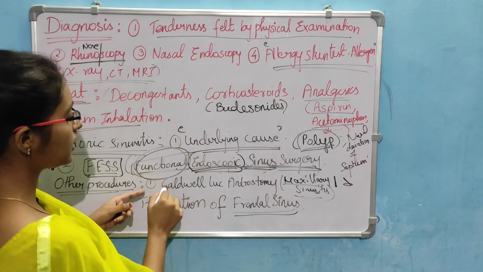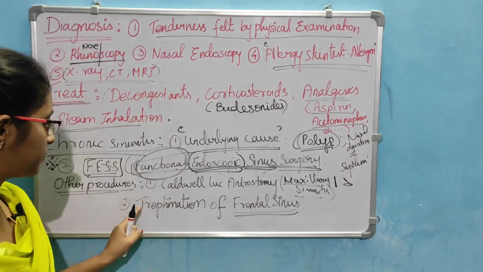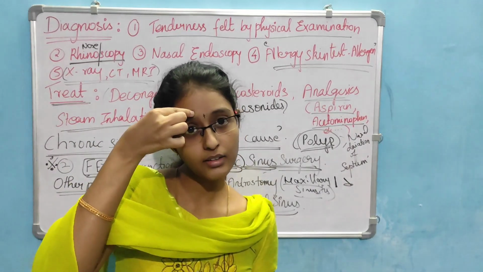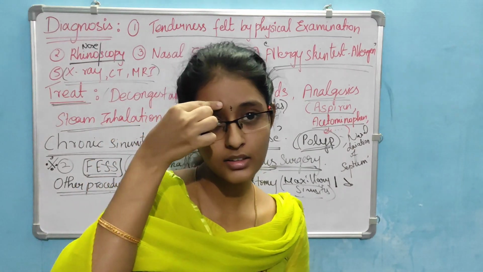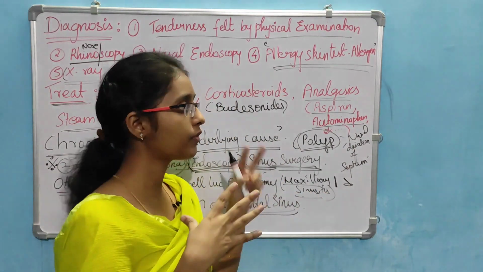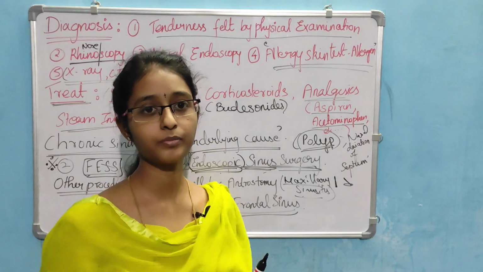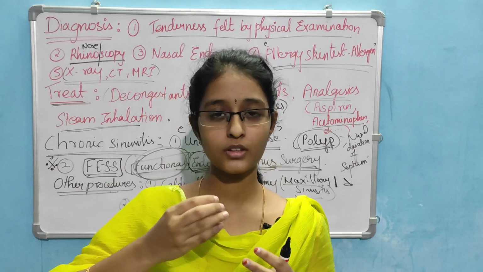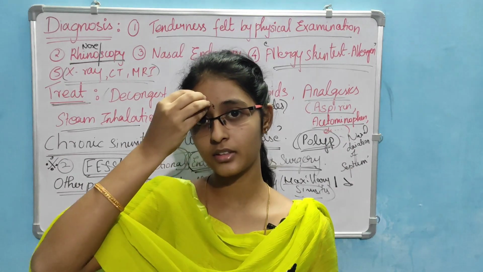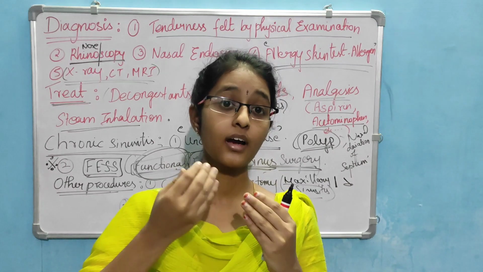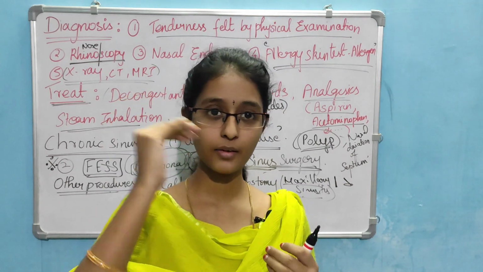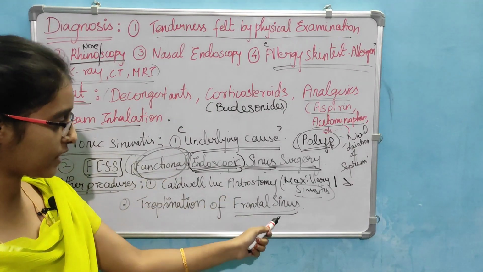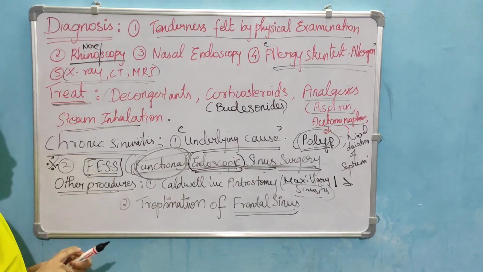All these are external surgeries. That is, they make a hole here in the frontal. If here is the frontal sinus and it is too much infected and all other treatments failed, here we put a hole and then we drain all those very thick secretions. The viruses, bacteria, everything will be removed using this trepanation and Caldwell-Luc antrostomy. These are all the other procedures.